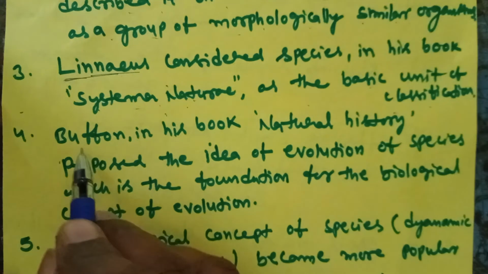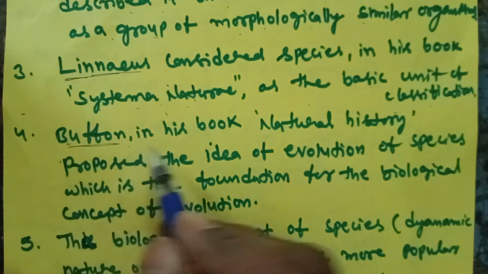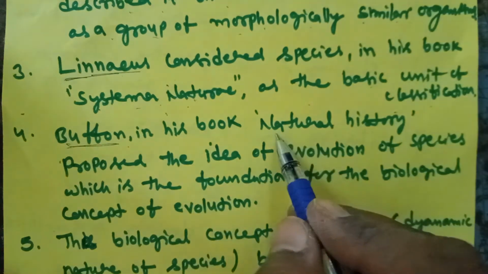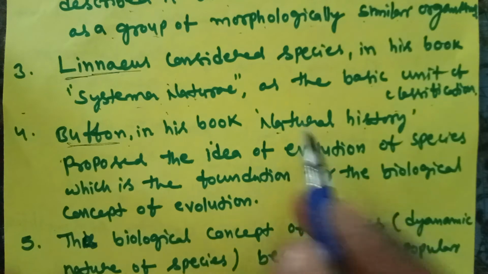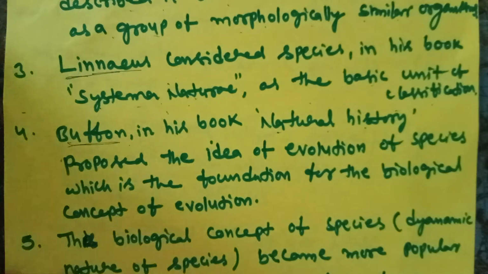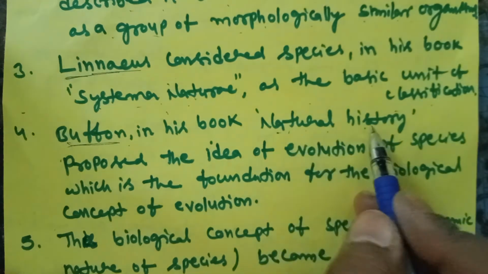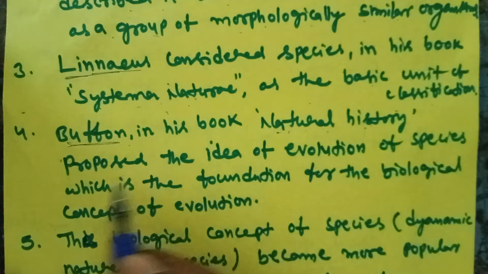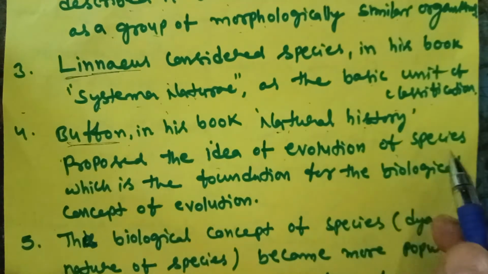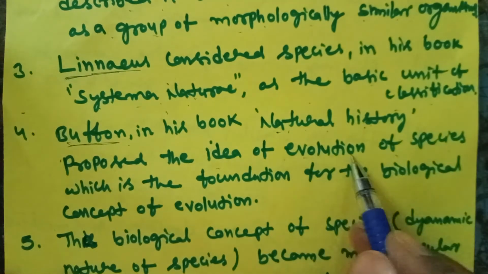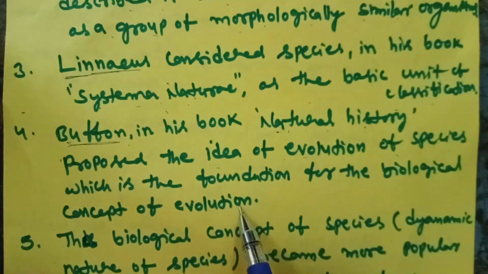Further, another scientist, Buffon, wrote a book called Natural History. In that book, Buffon explained the species definition and proposed the idea of the evolution of species, which is the foundation for the biological concept of evolution.